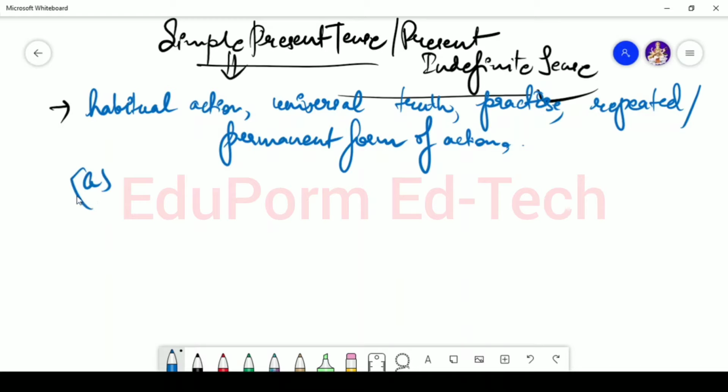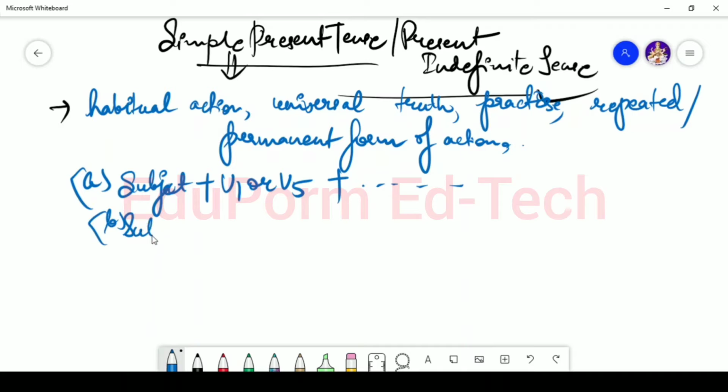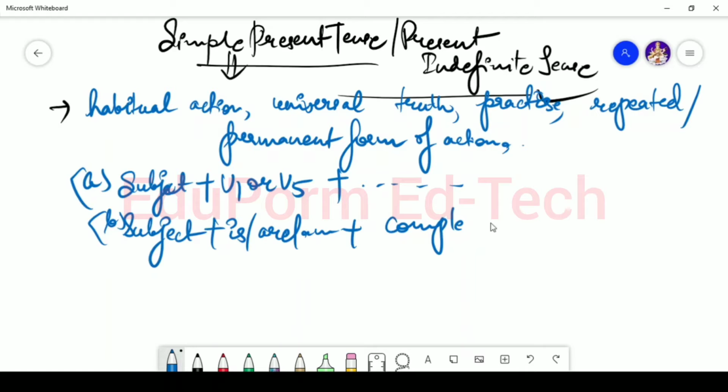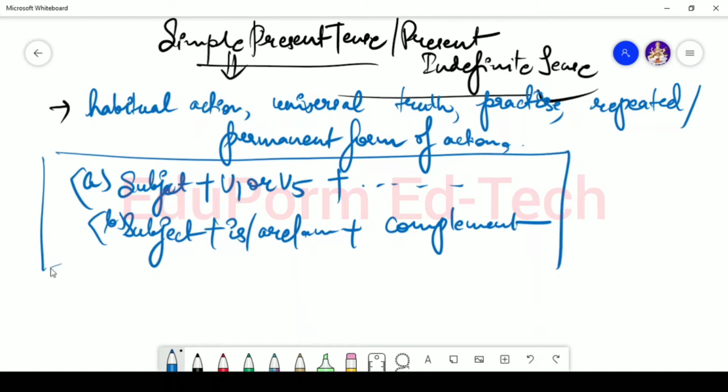Now I'm going to give you some sentence arrangement ideas. The sentence can be in the form of subject plus V1 or V5, meaning they make use of the first form and the fifth form of the verb. Or in other cases the sentence can contain a subject plus helping verb plus complement. So the sentence arrangement can be of these two types.